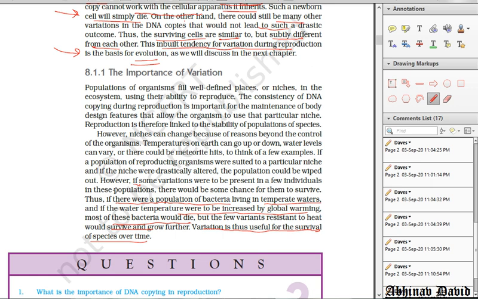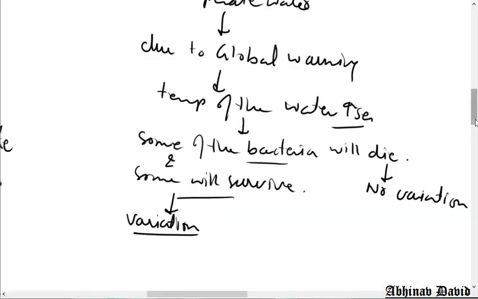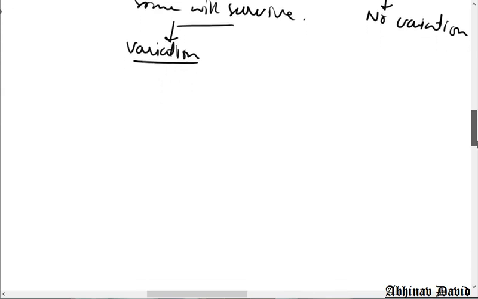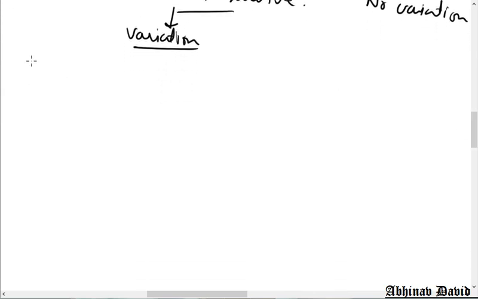Okay, now let us study one more topic here in this particular point, importance of variations. Now here it is written, if we read from the first line here, populations of organisms fill well defined places or niche in the ecosystem. What is a niche? Now niche means the working place. Okay, let me explain it to you. There are basically two terms: one is habitat and one is niche.